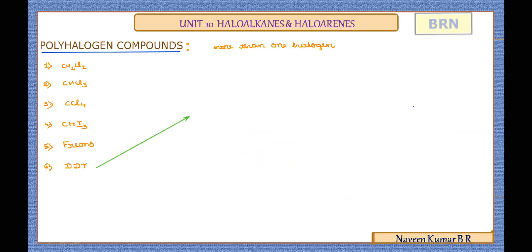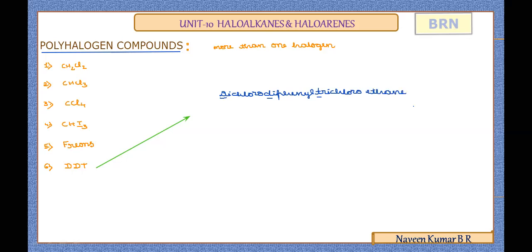We learn the last important polyhalogen compound, DDT, which is dichlorodiphenyltrichloroethane. It is an ethane derivative.